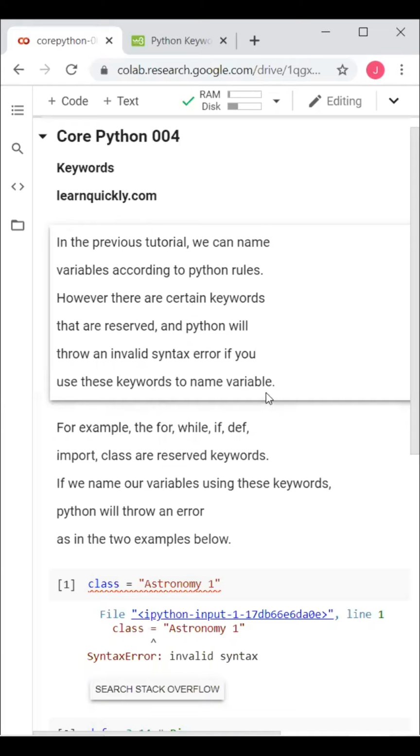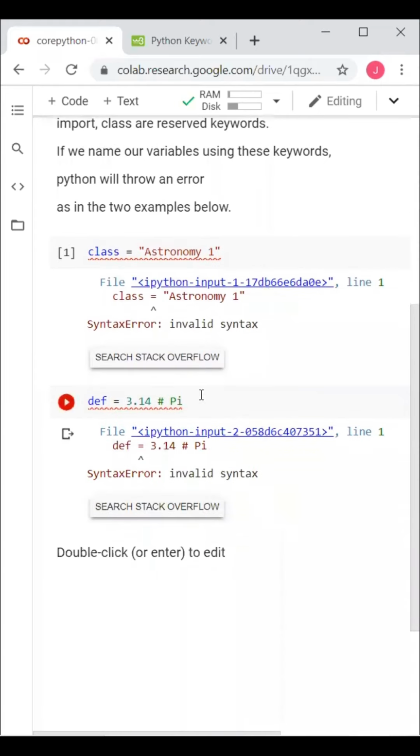For example, for, while, if, def, import, and class are reserved keywords. If we name our variables using these keywords, Python will throw an error, as in the two examples below. Here is the list of Python keywords.